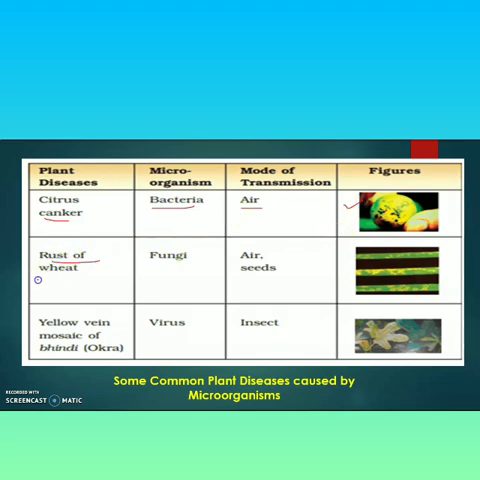Next is the rust of wheat. It is caused by fungi. Mode of transmission is air and seed. All of you may see, this is the figure of the rust on wheat. Next is yellow vein mosaic of bhindi, that is okra. It is caused by a virus. Mode of transmission is insects. So these are some common examples of plant diseases caused by microbes.